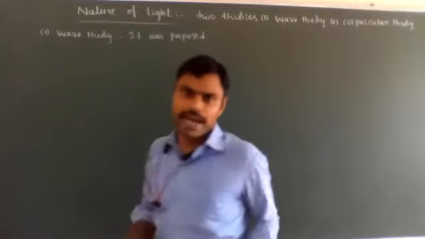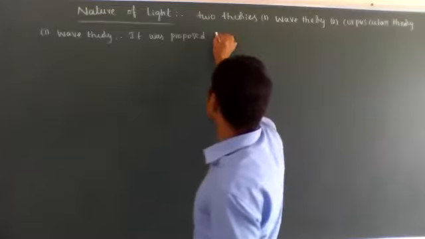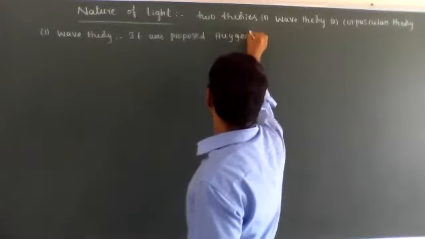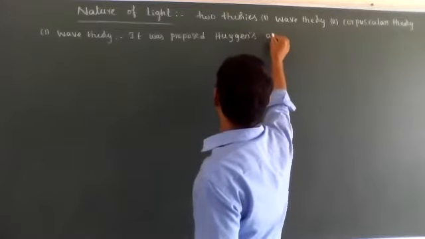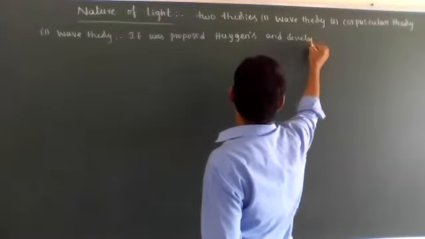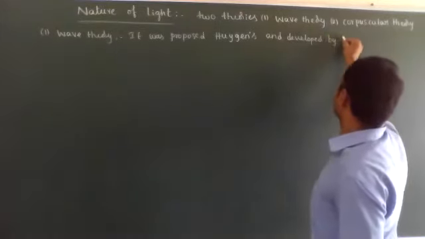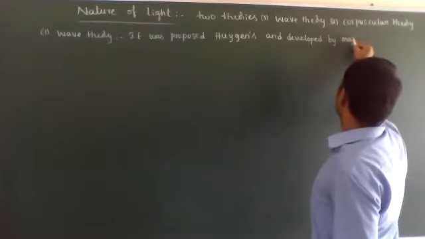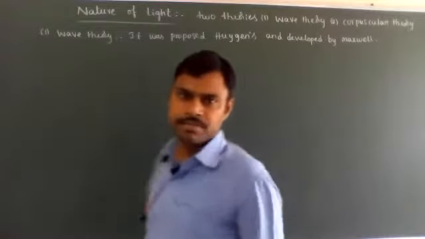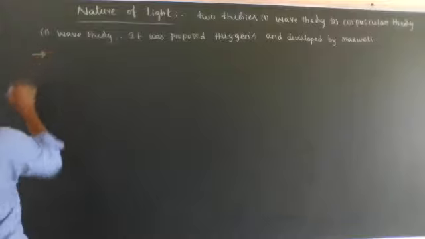The wave theory of light, or wave nature of light, was first proposed by Huygens and developed by Maxwell. According to this, what is light?